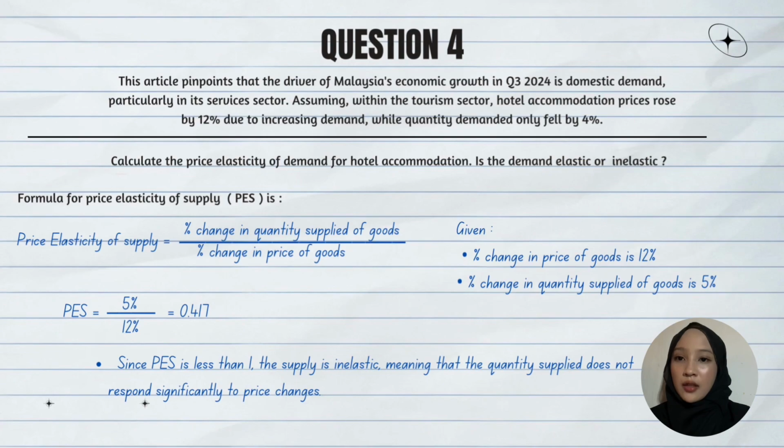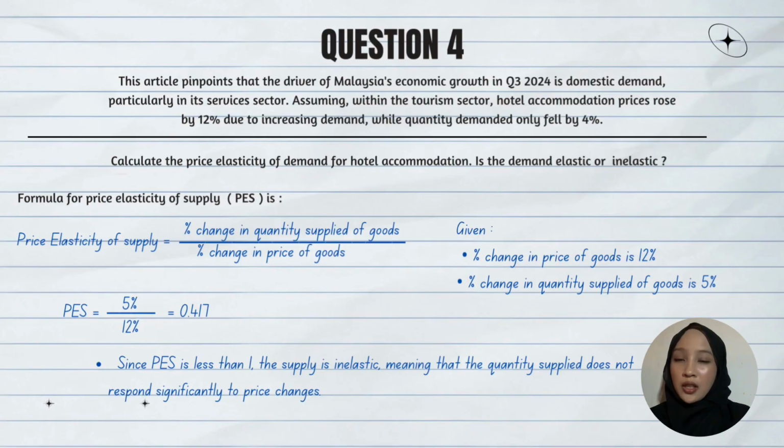Well, the formula for price elasticity of supply, which is PES, is percentage change in quantity supplied of a good over percentage change in price of the good. Based on the article given, the percentage change in price is 12%, while the percentage change in quantity supplied is 5%.